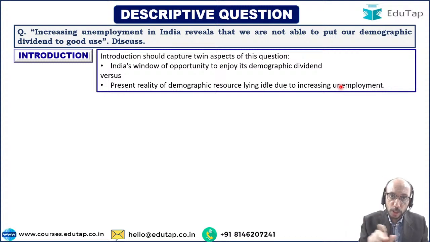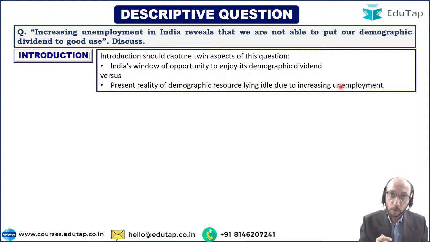So because India's population is young, relatively India's population is young, the average age of India's population is low, right? That means that we have a huge chunk of population which can be productively employed for many decades, right? And since they can be employed productively for many decades, that means that they can help in production generation, right? They can help in expansion of GDP. They can contribute to government's tax revenues, right? That is what we are talking about when we say demographic dividend, that we have a huge chunk of our population which is young and which can be productively employed as a part of our economic growth process, right?